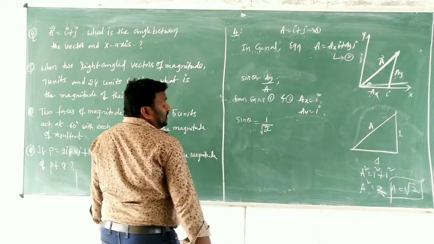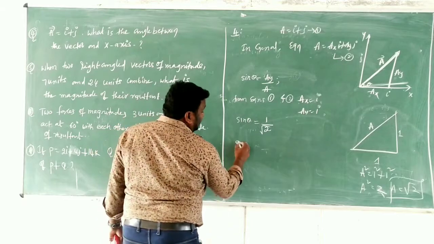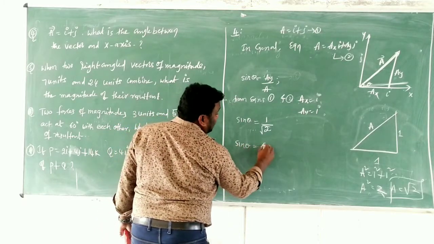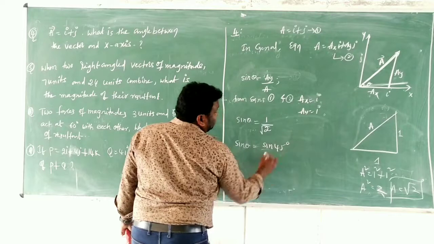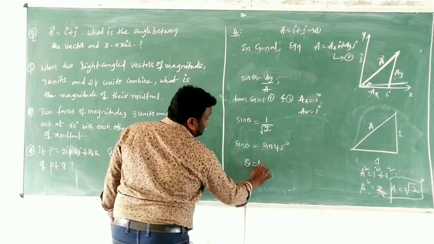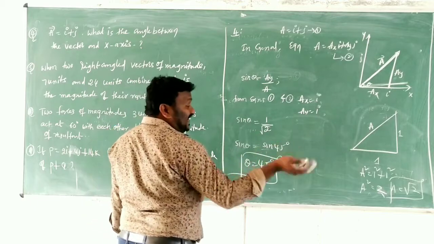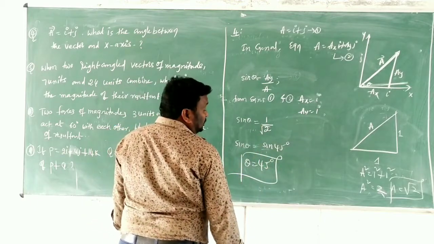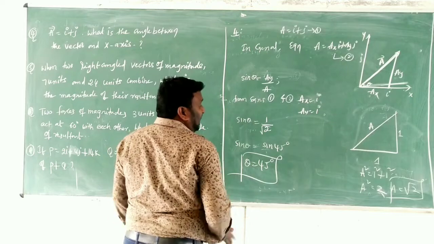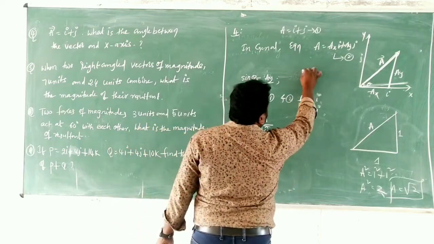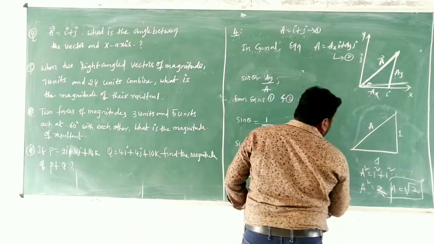Sin theta is equal to 1 by root 2. Then this is sin 45 degrees. In this case also, we will get theta is 45 degrees. So this is the second alternative answer. You can write the previous one or this one as you wish. And we have a third option also.